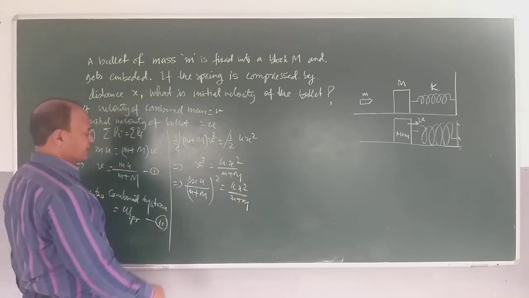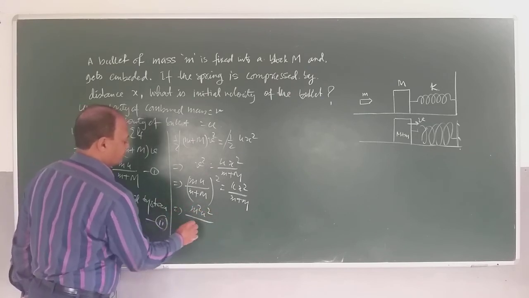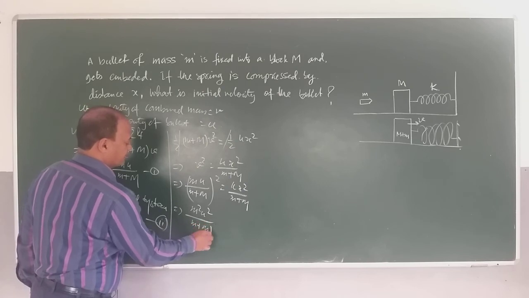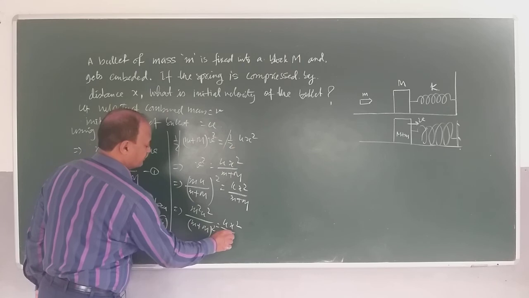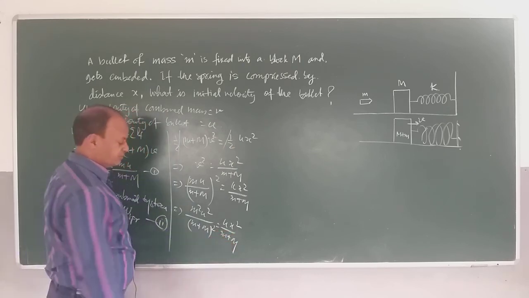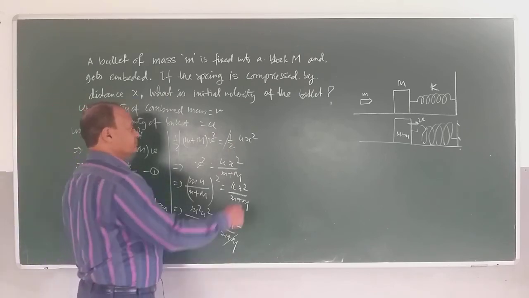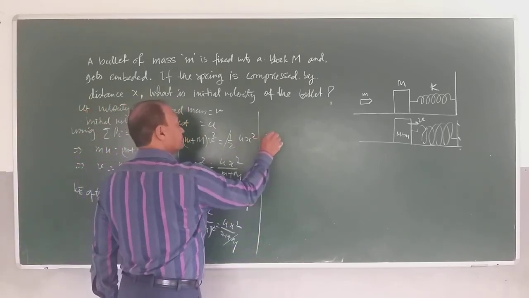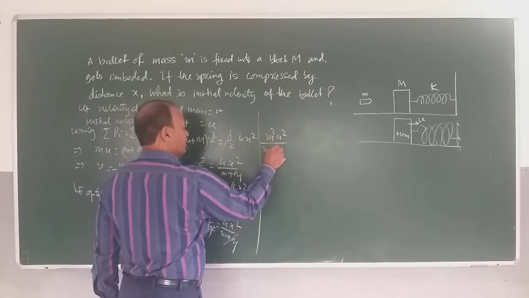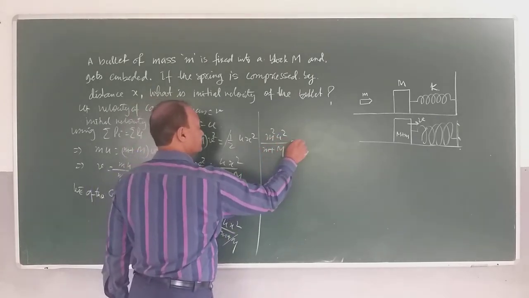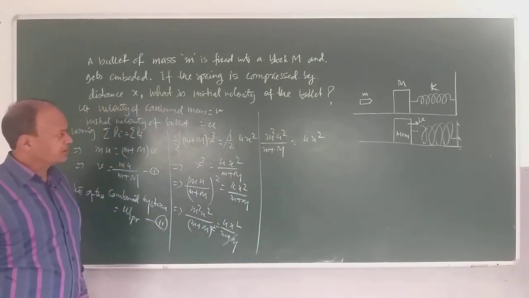So if you simplify, children, then what do we get? m square U square divided by (m plus capital M) whole square is equal to K into X square divided by (m plus capital M). We can cancel this out. So we get m square U square divided by (small m plus capital M) is equal to K into X square, right?